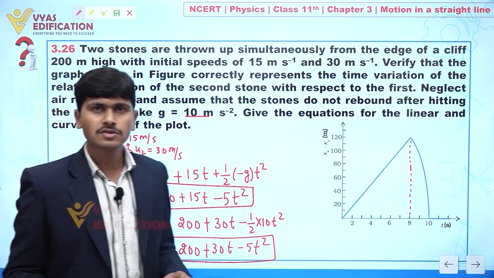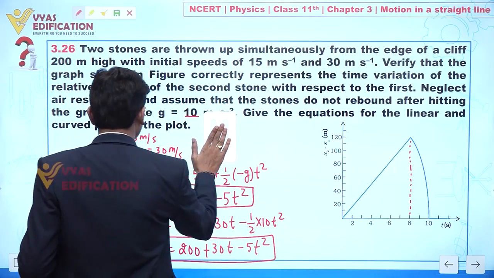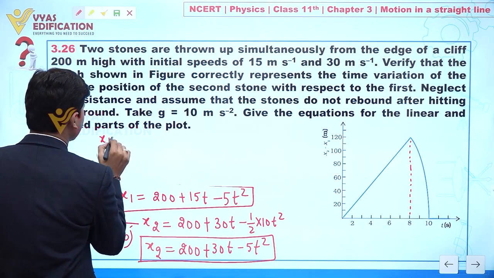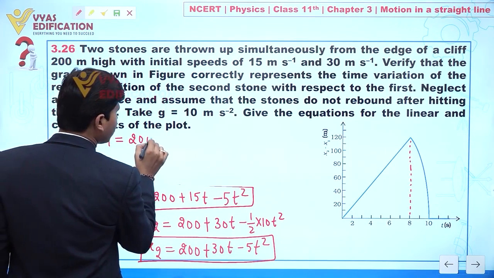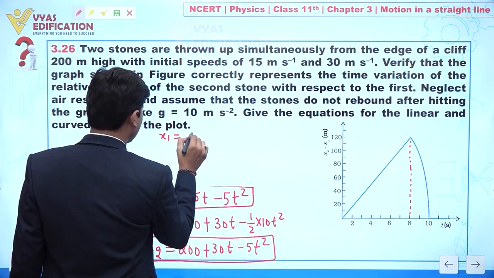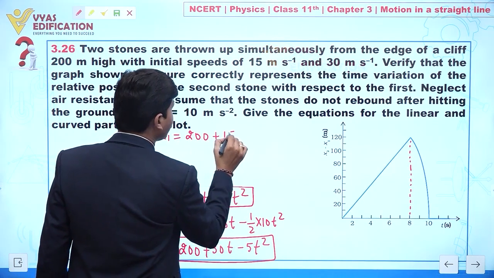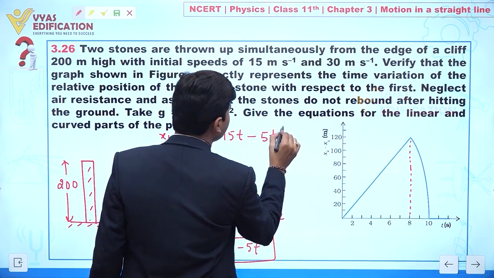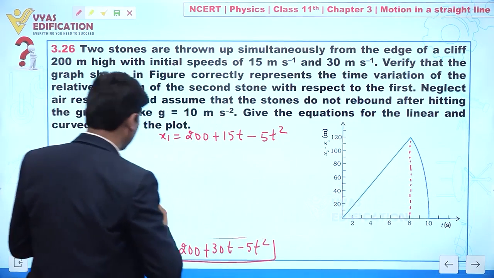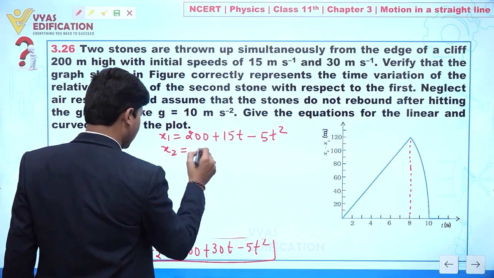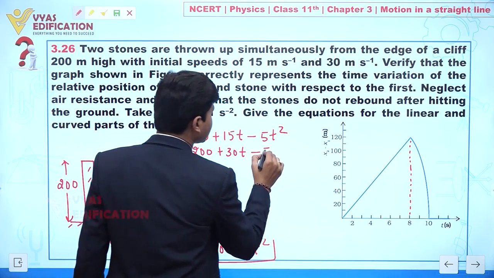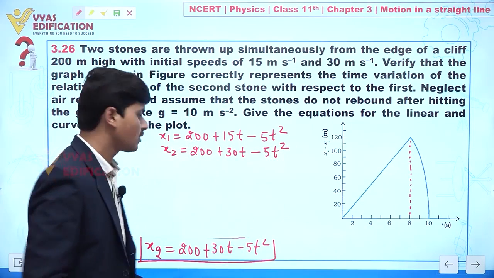Now I am rewriting them here: x1 equals 200 plus 15t minus 5t square, and x2 equals 200 plus 30t minus 5t square.